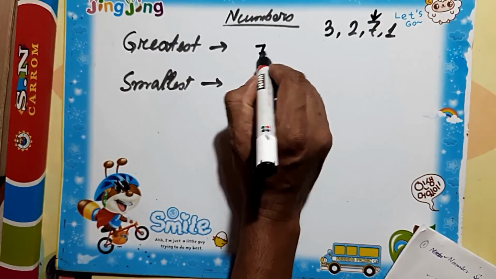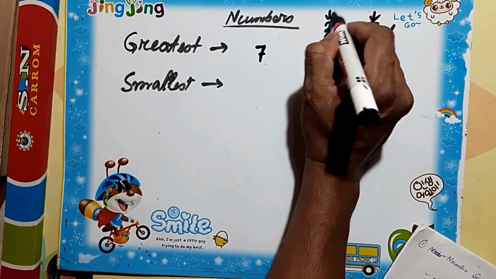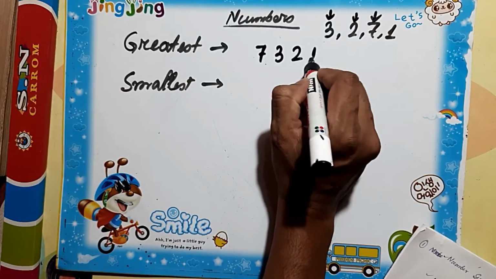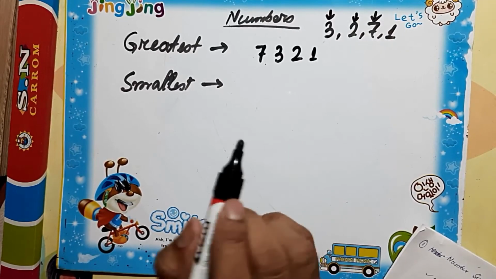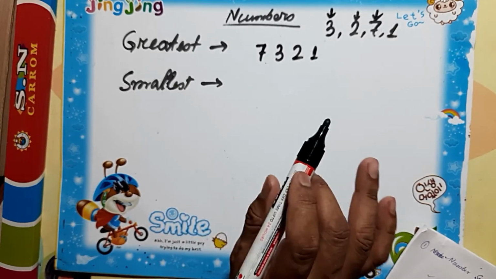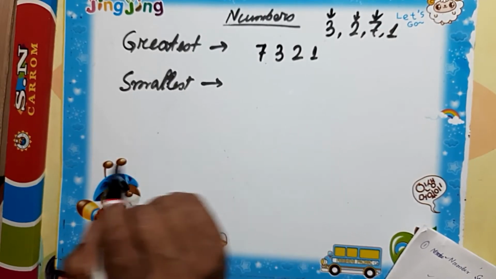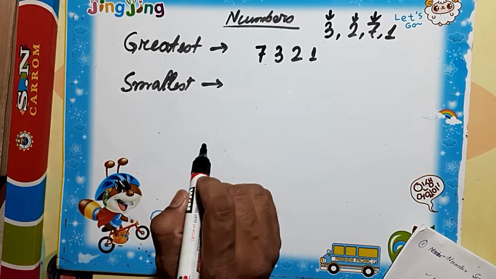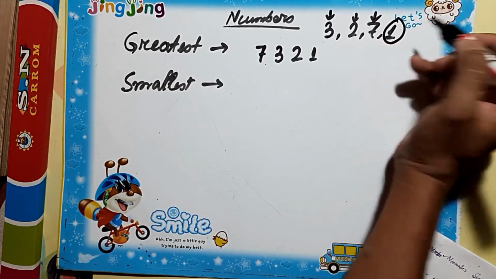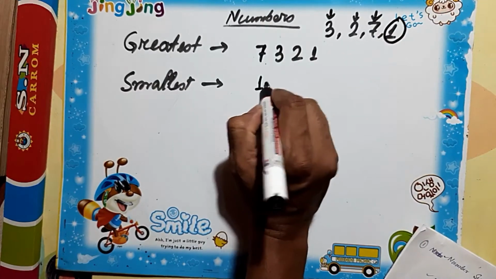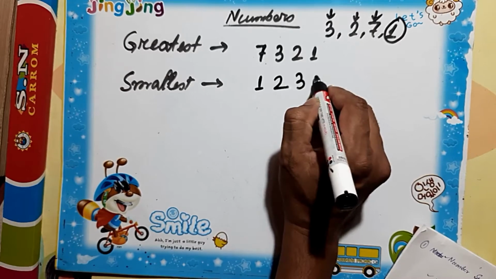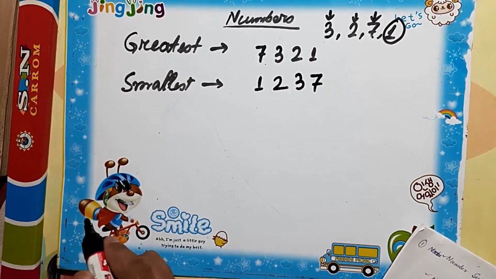We put 7 first, then 3, then 2, and then 1. So this is the greatest number which can be formed by these 4 digits. The smallest uses 1 first, then 2, then 3, and then 7.